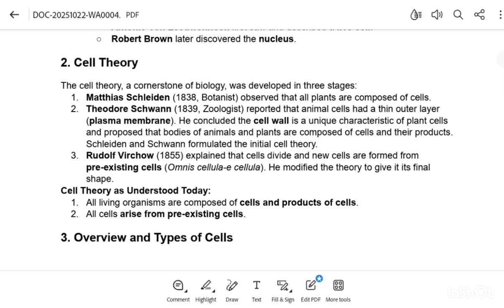Those two are the pre-existing cells, and when they fuse, they make a new cell, which is known as the baby. After some time they deliver and give a new animal, a new organism.